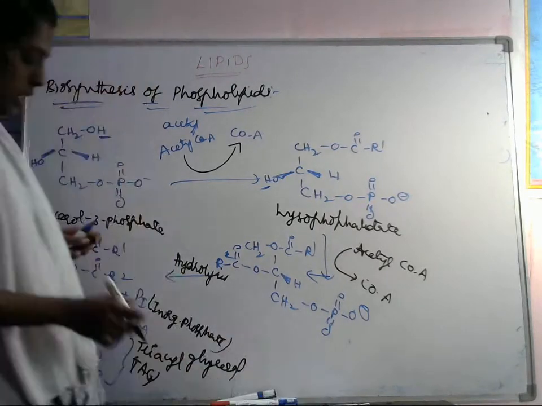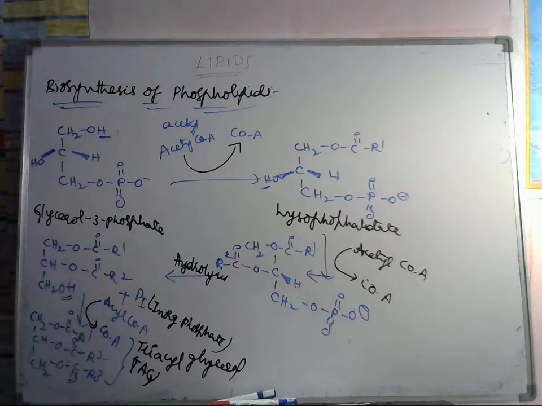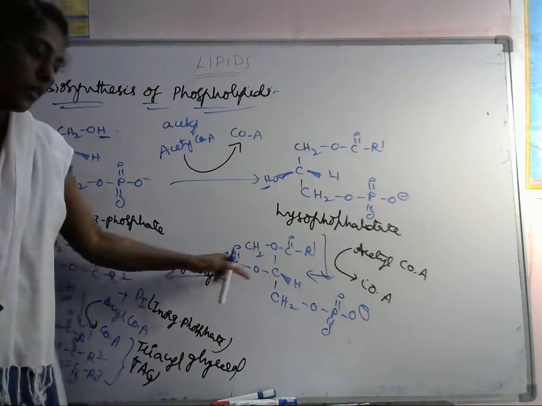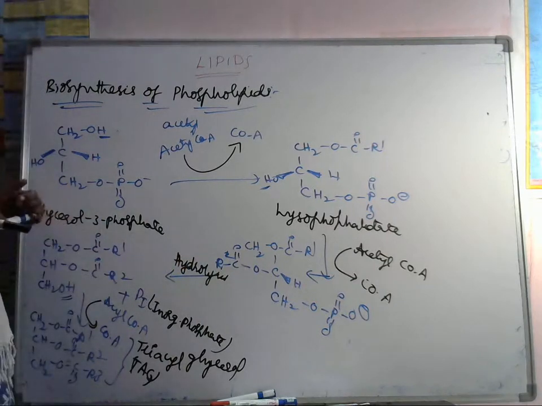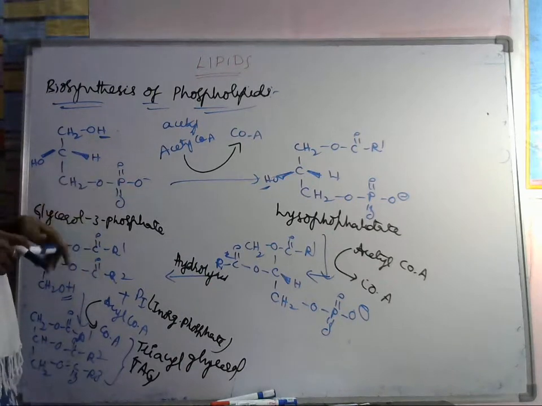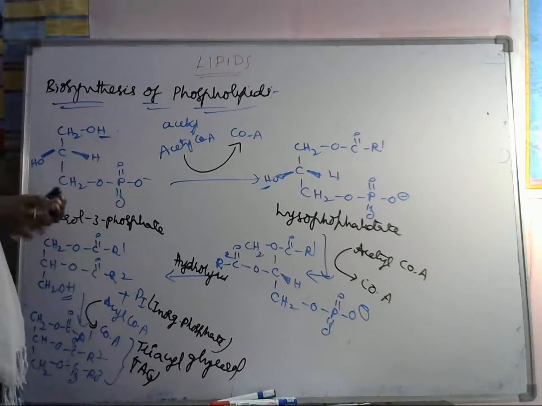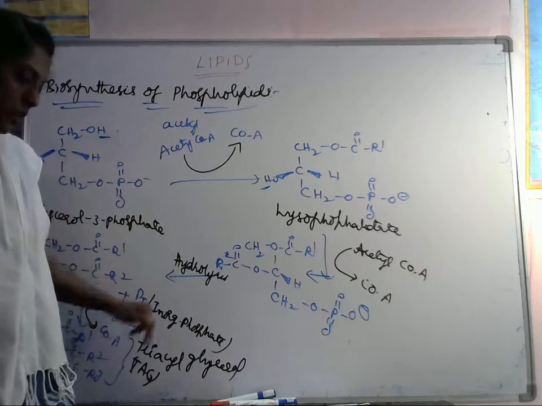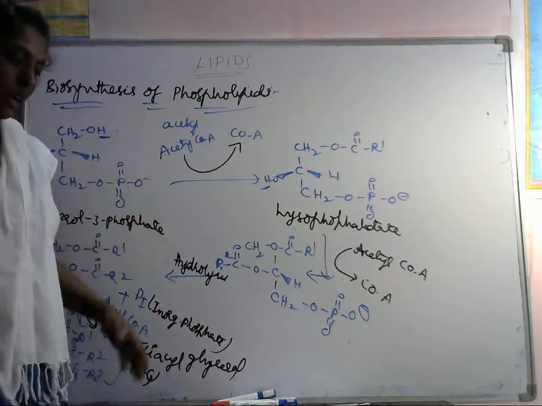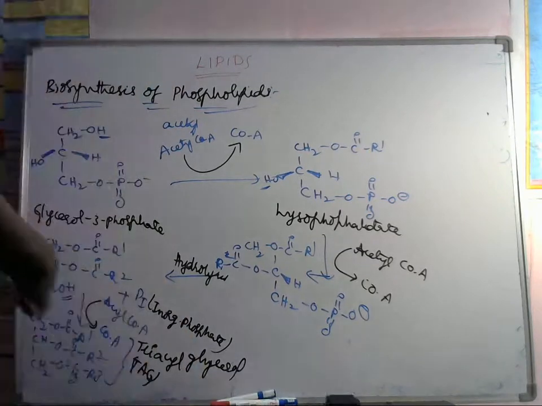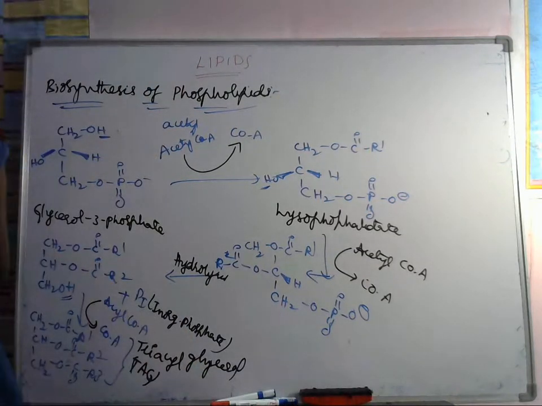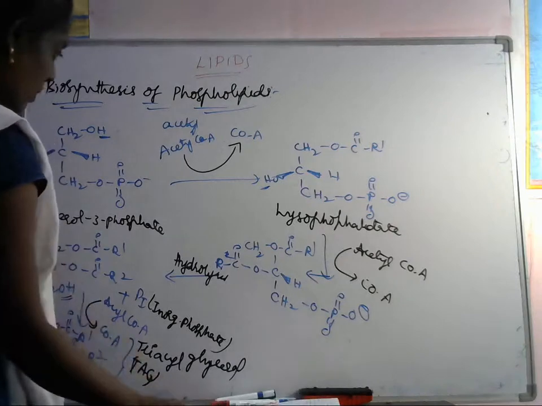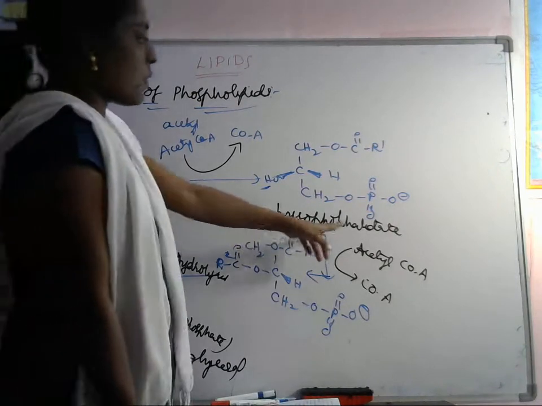Okay, TAG. Here we are using glycerol 3-phosphate, a common intermediate in the synthesis of phospholipids, formed by the reduction of hydroxyacetone phosphate, and to a lesser extent from glycerol. So this is the biosynthesis of lipids. We are using phosphate acyl transferase here. So this lysophosphatidate is there now.